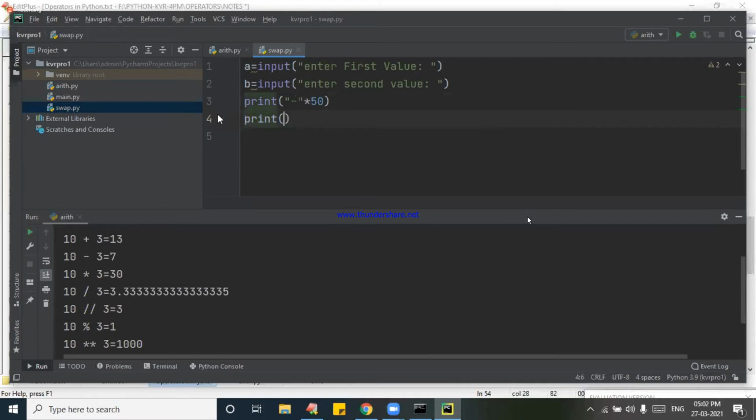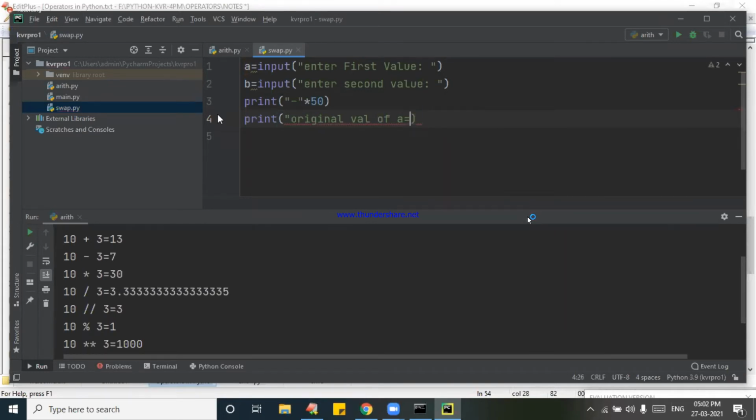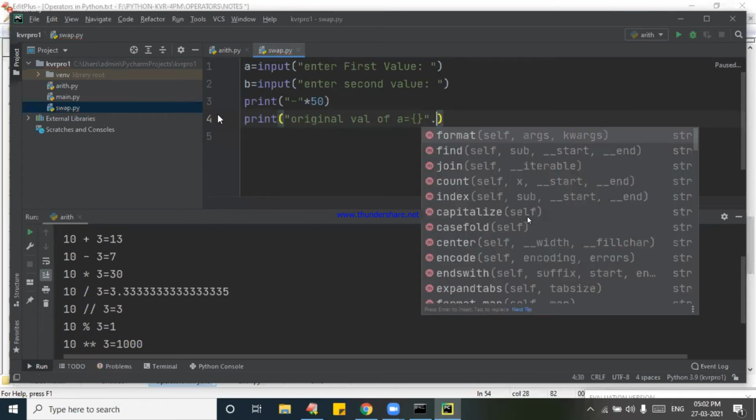Print original value of A is equal to, happily you can write A like this. Some of the students asked, sir, can we write like this? Why don't you write it? You can write happily. But day by day, we are increasing the Python like anything.